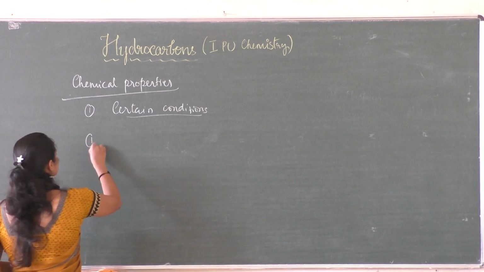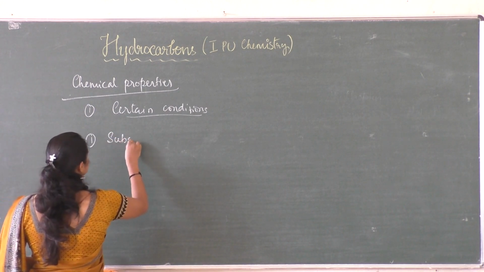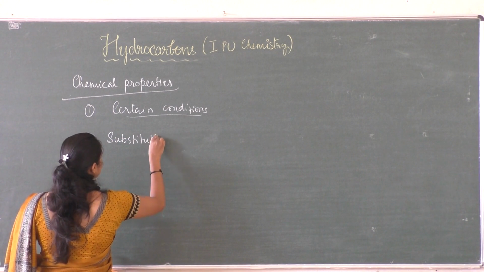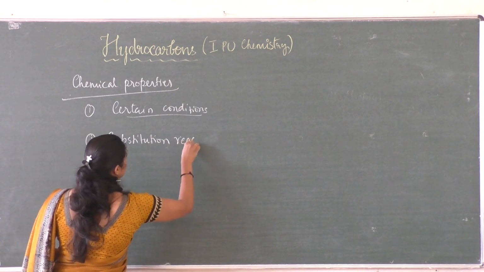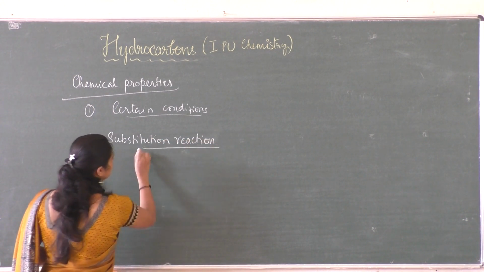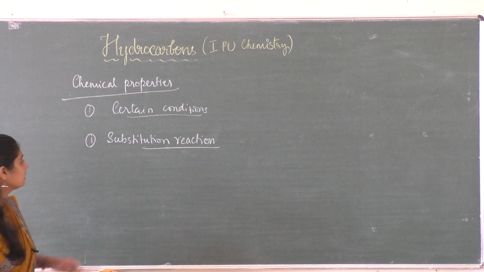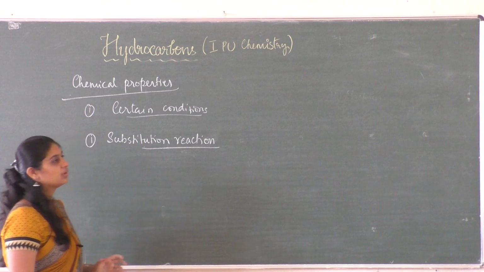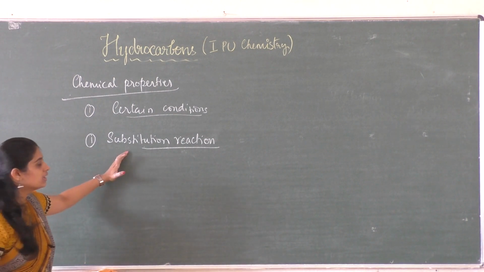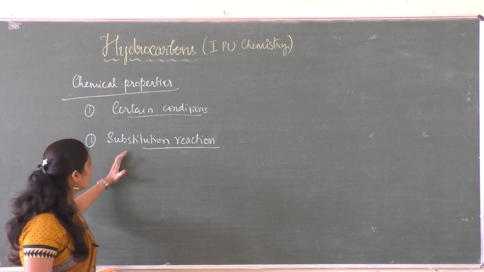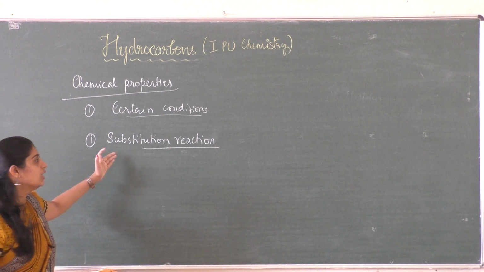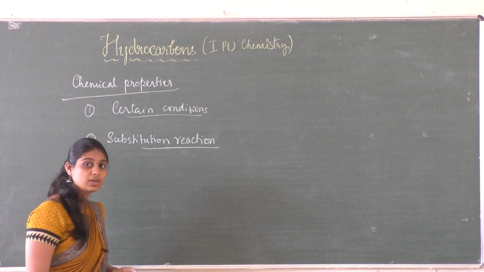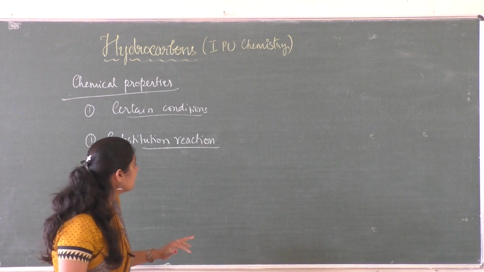So the first one is substitution reaction. By seeing the name you can understand substitution or the word meaning of that. So it's nothing but an atom or ion or group of atoms is replaced by another.